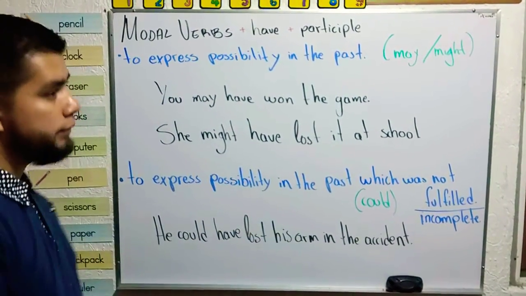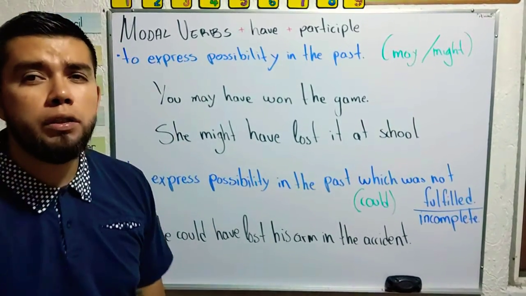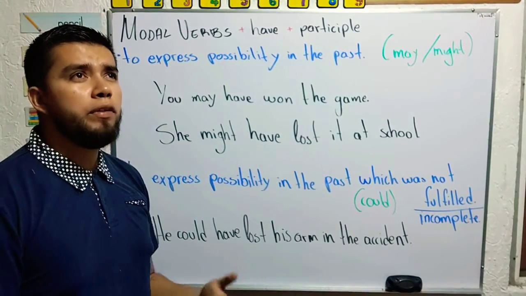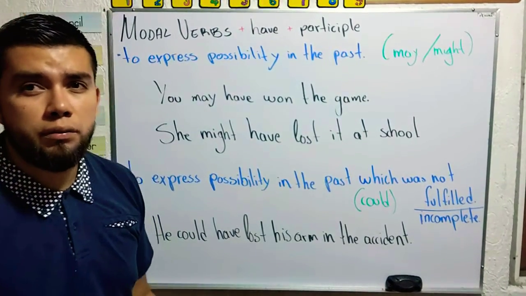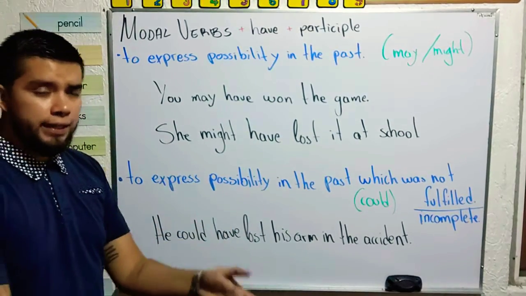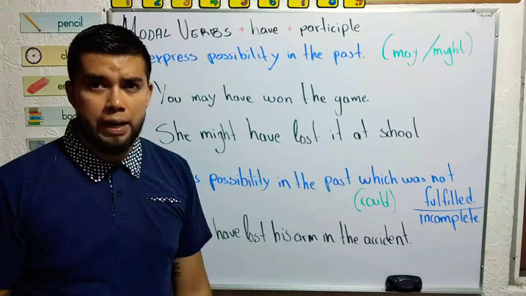Today we're going to check modal verbs plus have plus participle. It sounds very technical, but it's something very common to use in English, Spanish, in any language. So, the first case is to express possibility in the past.